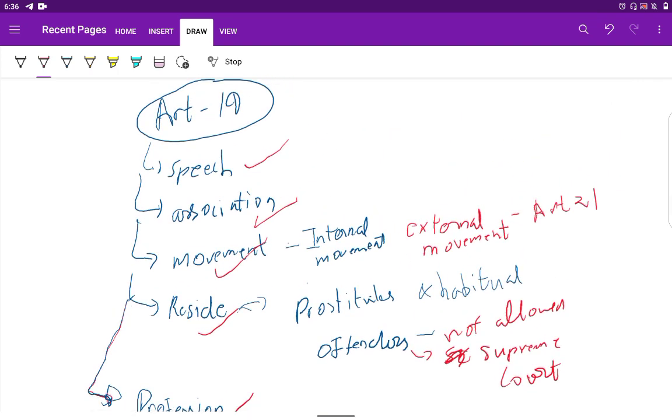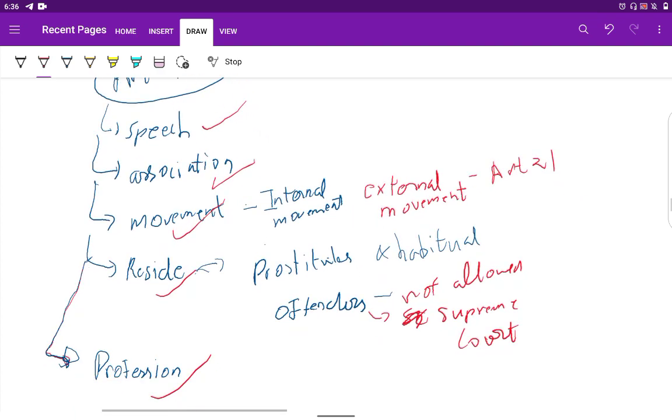With speech and expression, we are free to express our thoughts. With association, we can form many associations: political parties, pressure groups, or educational associations. But some restrictions are there for these rights.